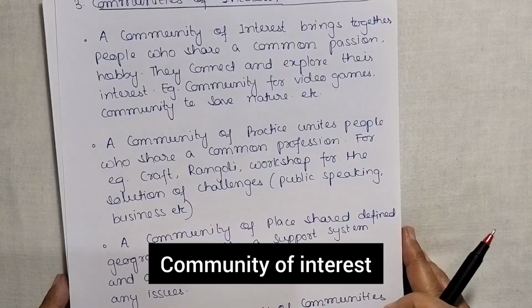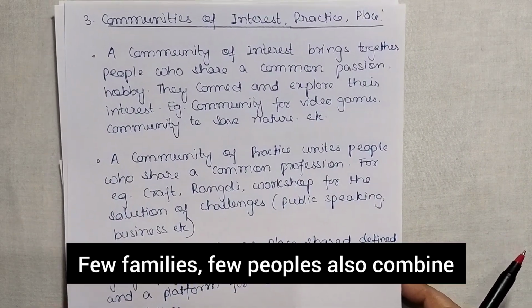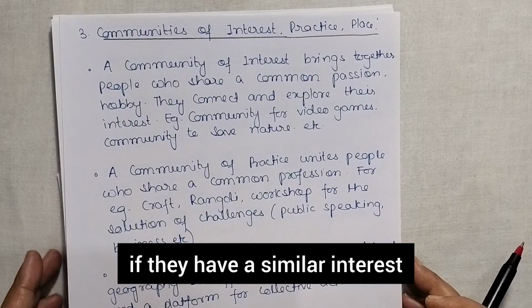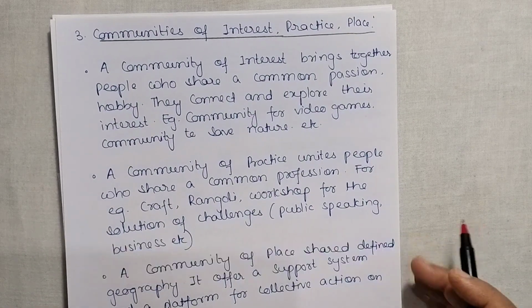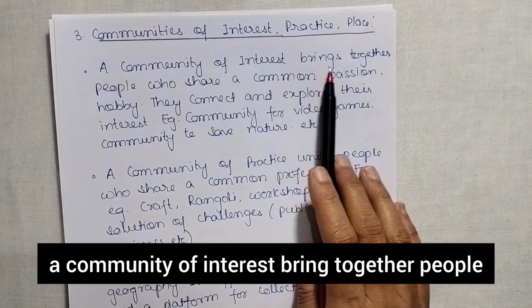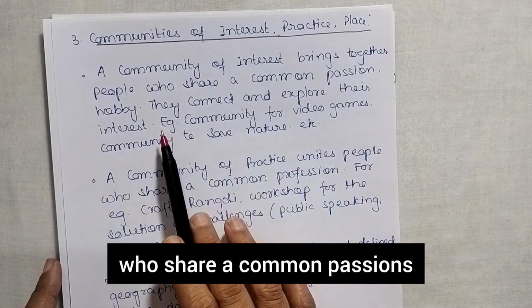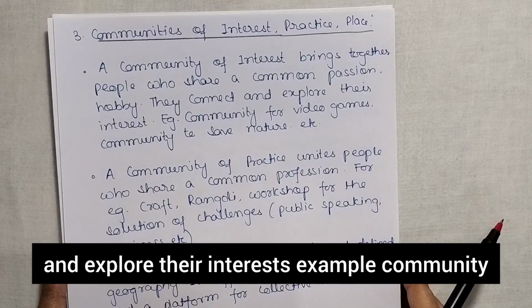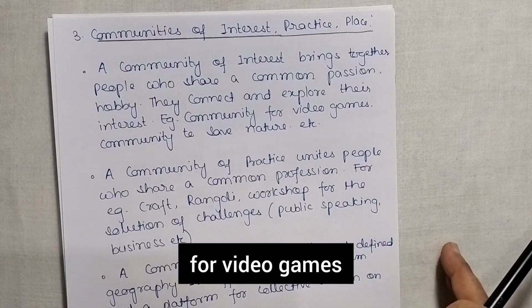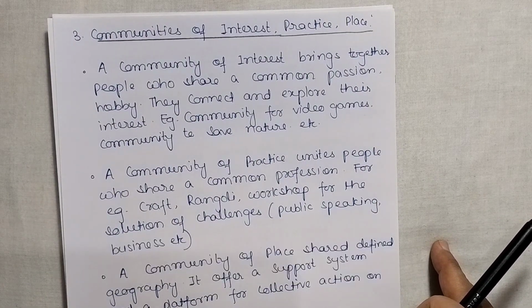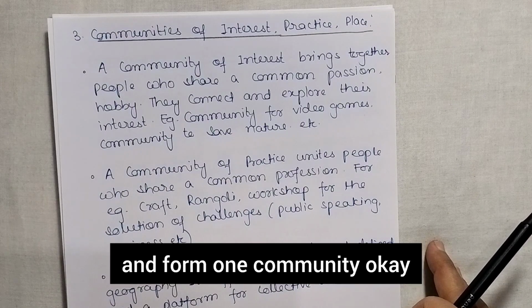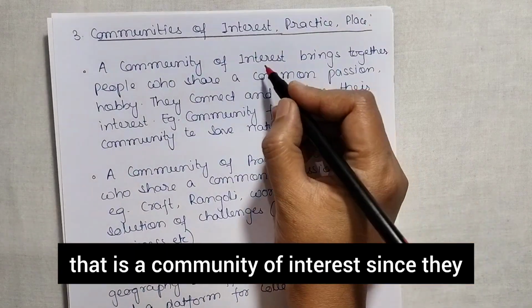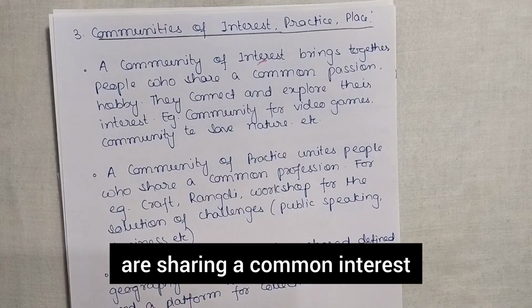Now community of interest, practice and places. Few families, few people also combine if they have a similar interest, a similar practice, or if they are living in a similar place. So a community of interest brings together people who share common passions or hobbies. They connect and explore their interests. Example, a community for video games and a community to save nature. Since the people have a common interest like playing video games or saving nature, they will come together and form one community. Okay, that is a community of interest since they are sharing a common interest.